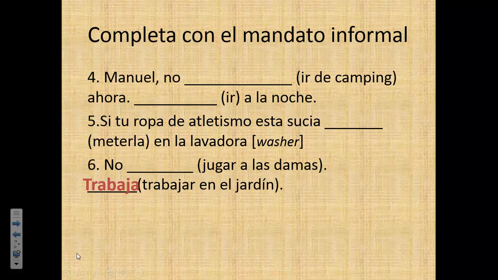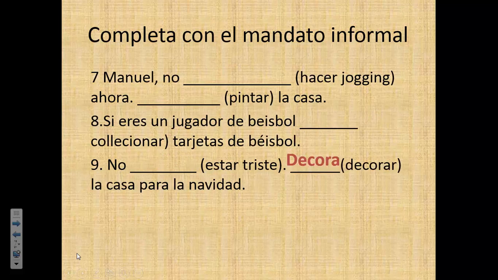Let's focus on 4, 5, and 6. Oops, I accidentally gave you the answer on number 6. Number 4, Manuel, don't go camping now. Go at night. This is an irregular verb in both situations. No te vayas ahora, ve en la noche. Number 5, if you don't want your athletic clothing to be dirty, throw it in the dryer. You would say, si tu ropa de atletismo está sucia, métete en la lavadora. On this one, you're going to say, don't play chess. Go work in the garden. It's nice outside. No juegues a las damas, trabaja en el jardín.